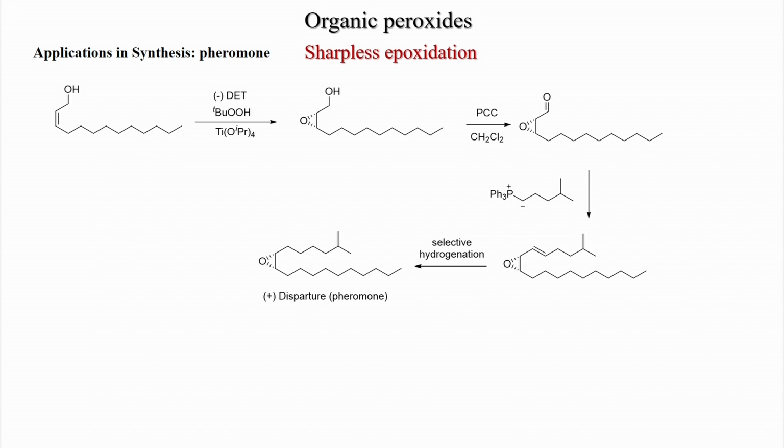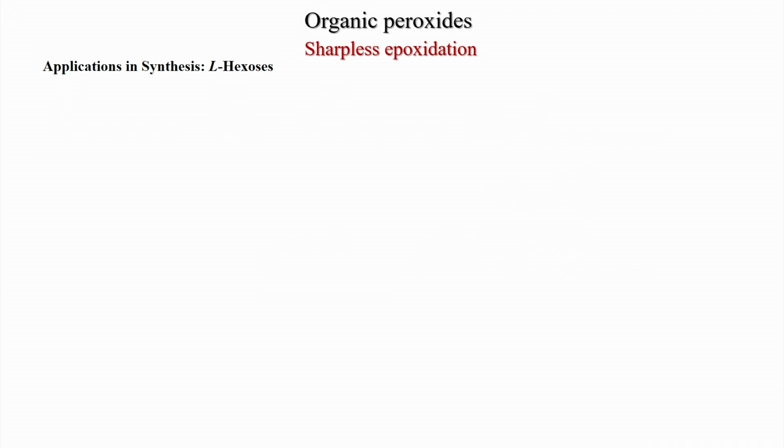Then selective hydrogenation will be carried out to hydrogenate the double bond, and you get only the epoxide, which is called disparlure, which is a pheromone. So, this strategy can be applied in other cases also. If you have an allylic alcohol epoxide, then the alcohol can be oxidized to the aldehyde, and then Wittig reaction, and then hydrogenation will give a saturated C-C bond, and we can get many more structures.